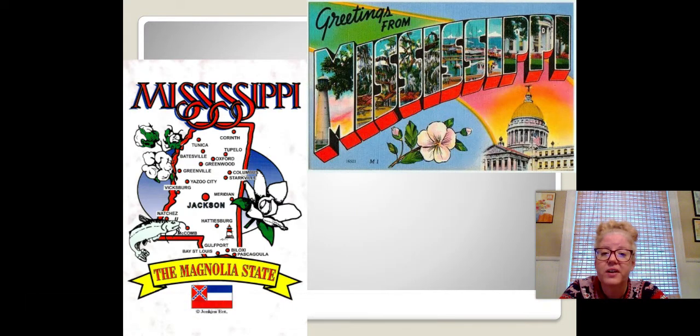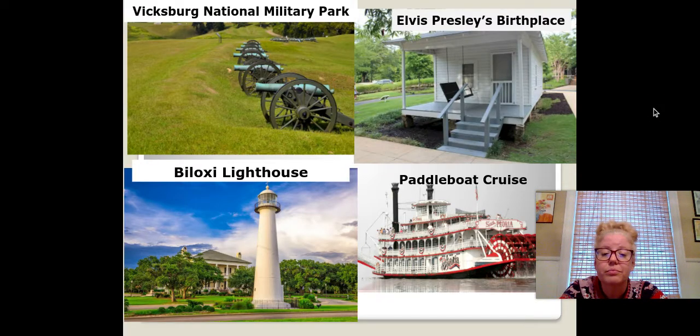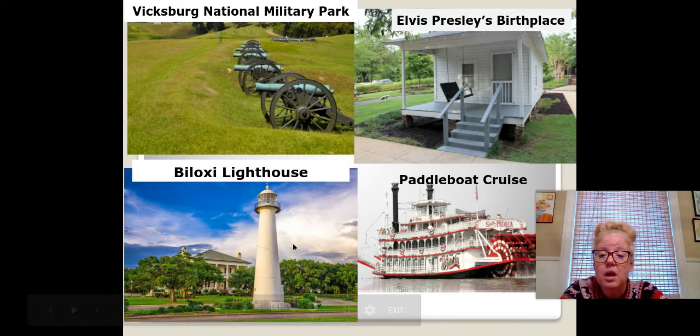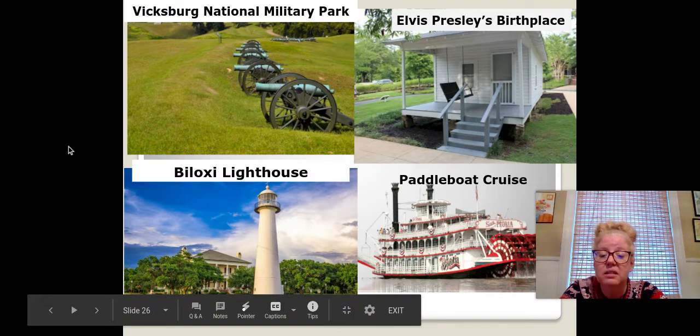There are some fun little picture postcards there of greetings from Mississippi. So if you're visiting Mississippi, some of the places you can see are the Vicksburg National Military Park, and those are Civil War cannons there. Elvis Presley's birthplace. If you like Elvis, there you go. There's where Elvis was born. You can go on a paddle boat cruise and go to the Biloxi Lighthouse.